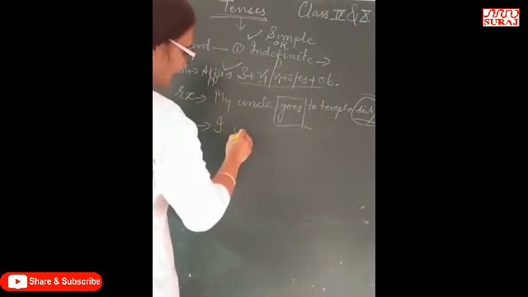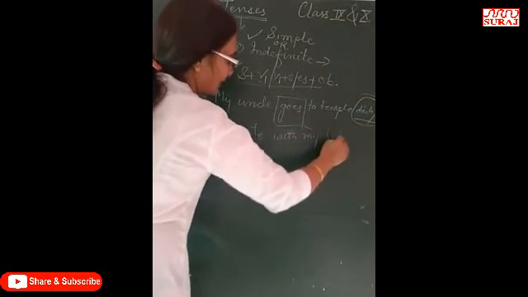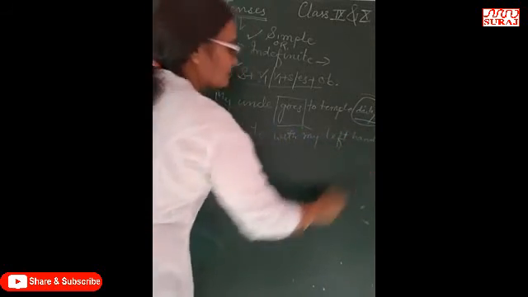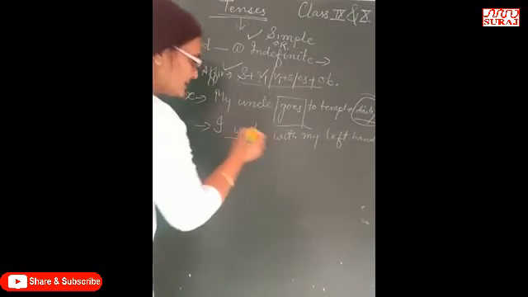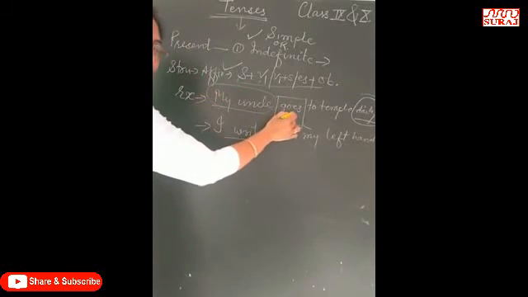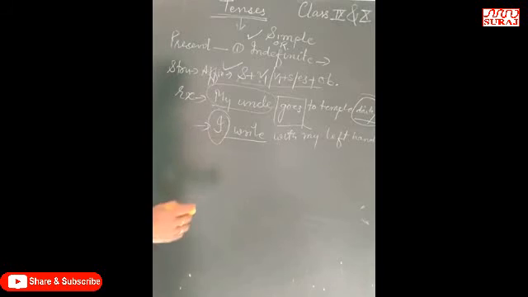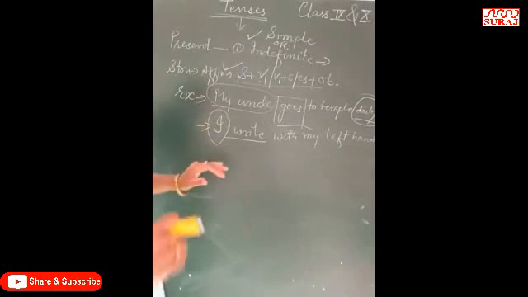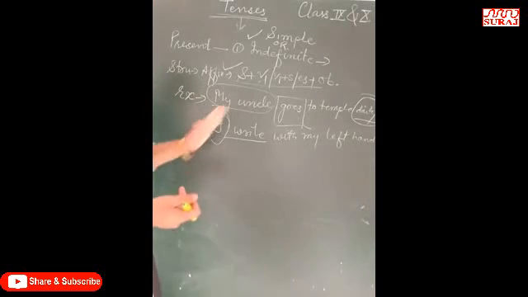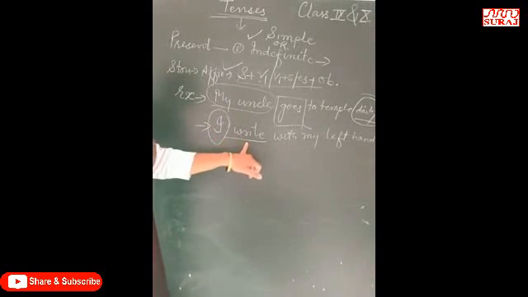And, I write with my left hand. Here also see the verb, write. In the earlier sentence the subject was singular, that's why I used a singular verb. And here I have used a plural subject, and if the subject is plural, the verb also follows the subject. It is the first rule in subject-verb concord. When you read or learn the topic subject-verb concord, then you will come to know. But it is the first rule. I think you must have read this. I is plural, that's why I have used a plural verb here.